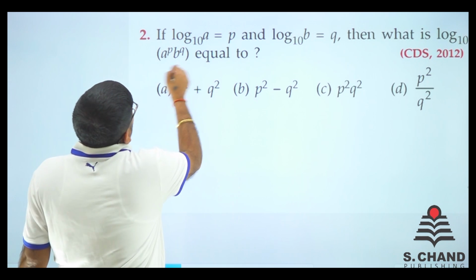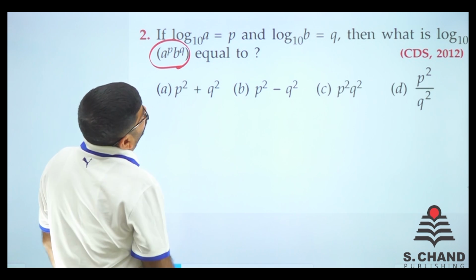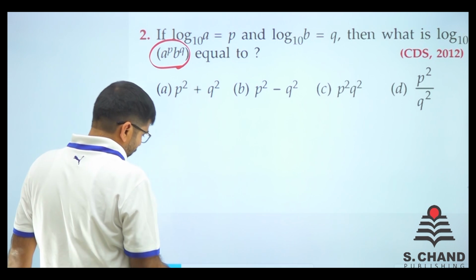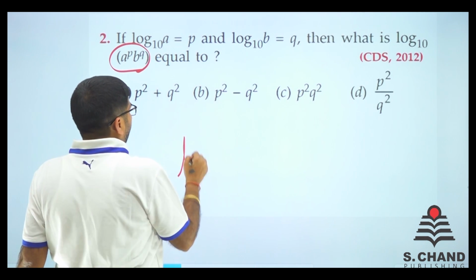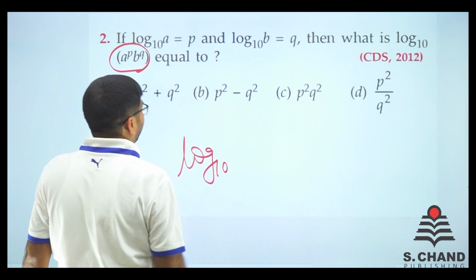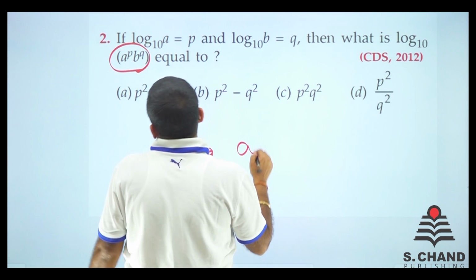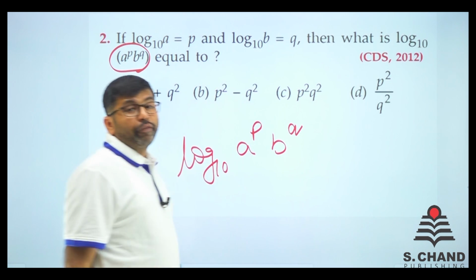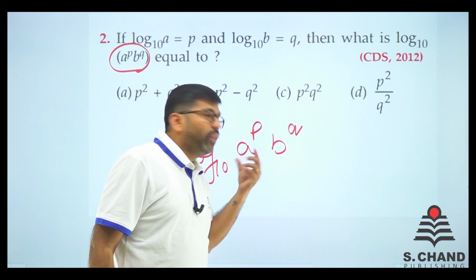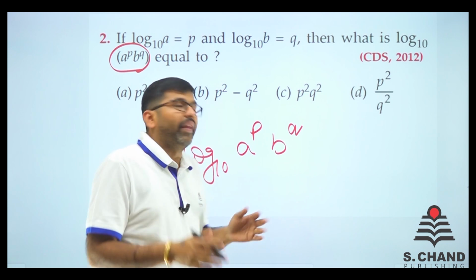See, we have to find out what log to the base 10 of a^p b^q is equal to. Complete question is like that. If you remember, if they were in multiplication, we used to add them.